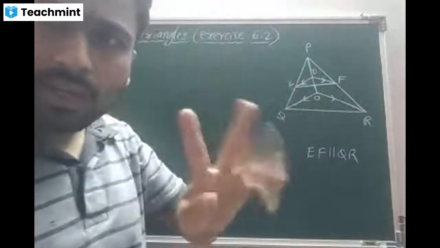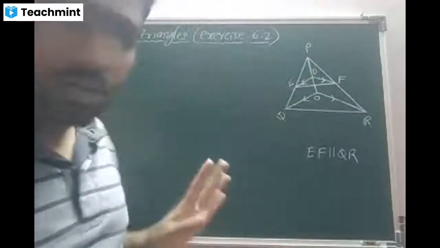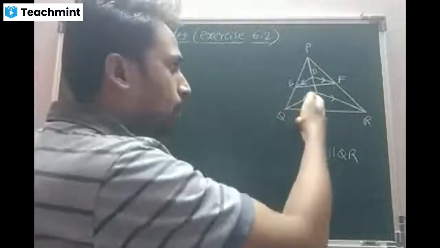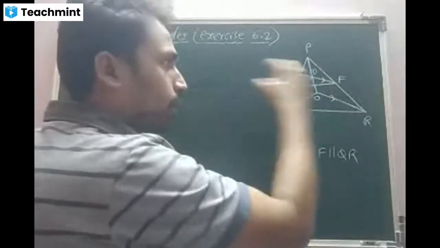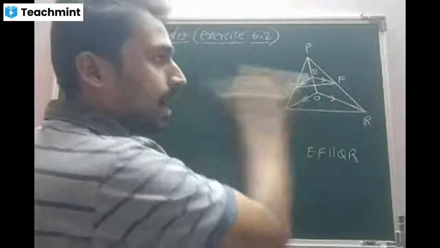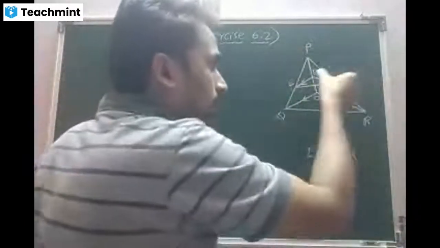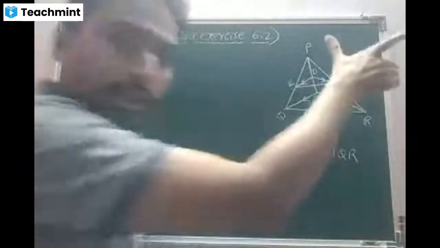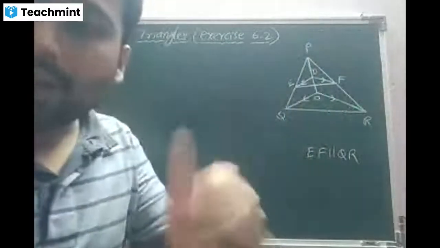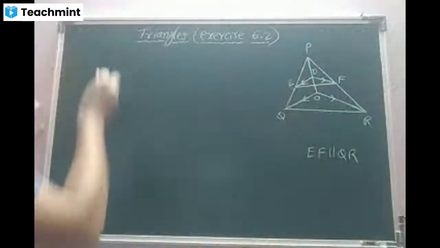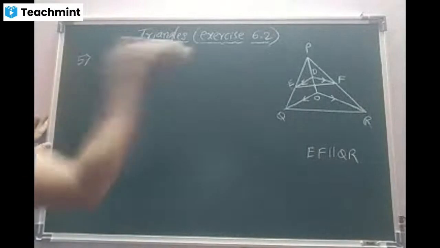Nothing to worry. Make two partitions. Take one triangle, POQ. This is parallel to this. Apply BPT. Then the other triangle, POR. This is parallel to this. Again, apply the BPT. You will get your required answer. Am I right? Yes, sir. So let us begin.